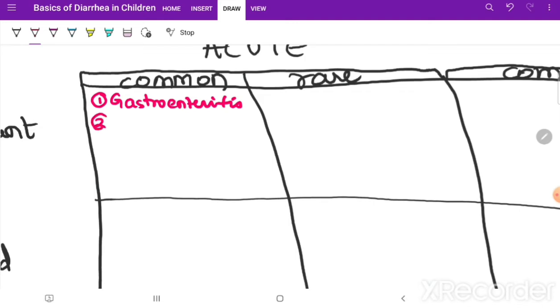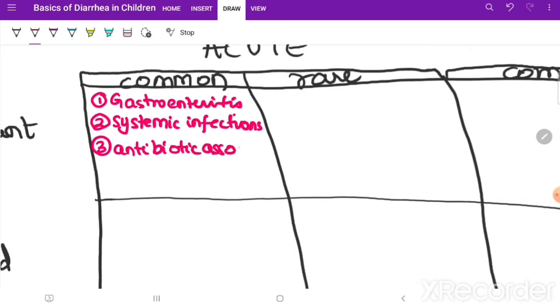Number two, infants, right? So any systemic infection can result in acute diarrhea. Third would be antibiotic associated, because with infants, any cough or fever, people just put them on antibiotics, very common. And you'd be surprised to know overfeeding can also be a common cause of acute diarrhea.